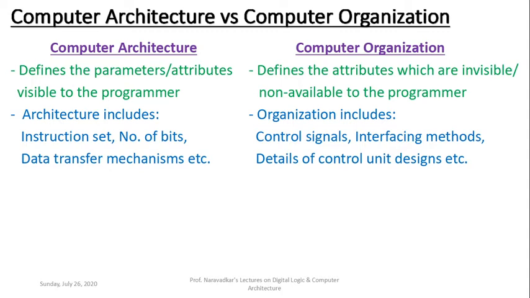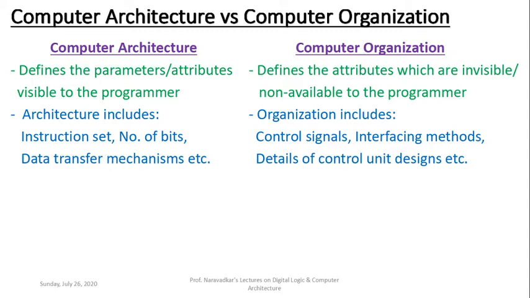Then the data transfer mechanisms. It means that the architecture supports so many USB ports, so many parallel ports. If there is a printer port, then the printer port is also shown. It means that data transfer mechanisms are also defined, and those are available and visible to the programmer. Of course, these are only a few important attributes or parameters which are listed here. There can be many more. If you open up the manual, you will get every detail regarding this.